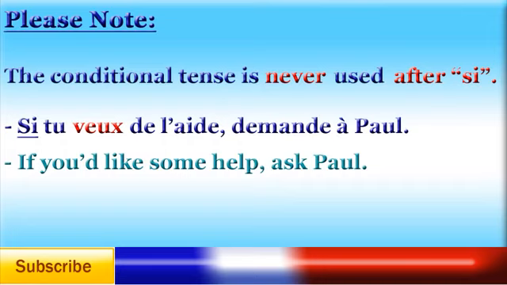The way to work out which tense to use after si is to work out another way of saying what you want in English without saying would. So, for example, we could say, if you want some help, ask Paul, instead of if you'd like some help, ask Paul. Want is in the present tense and doesn't change the meaning, so the present tense is what we will use in this instance because we can't use the conditional after si.